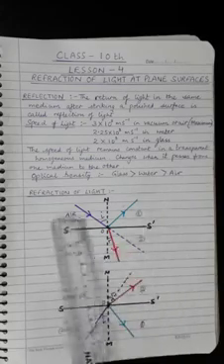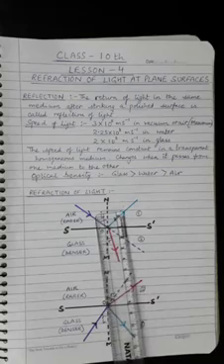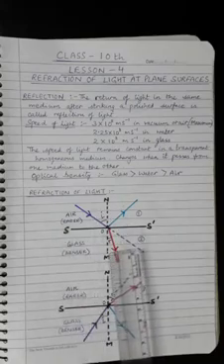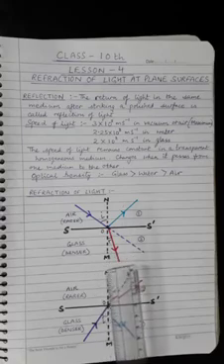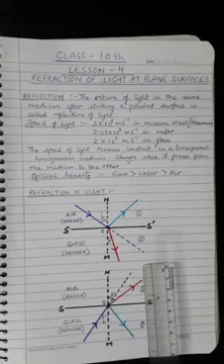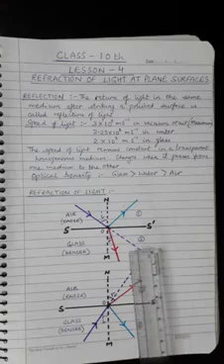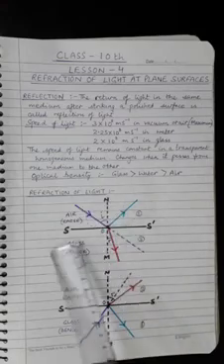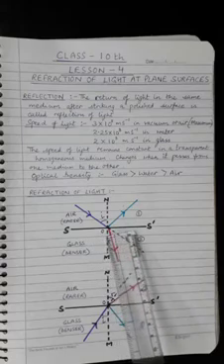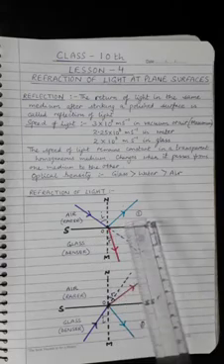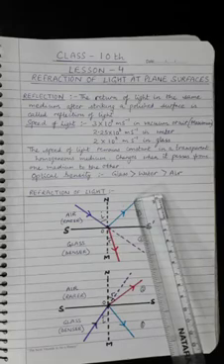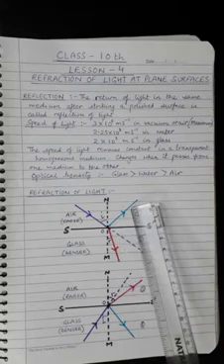Now, refraction of light. In a transparent homogeneous medium, light travels in a straight line path. But when a ray of light traveling in one transparent medium strikes obliquely at the surface of another transparent medium, a part of light goes back into the same medium, obeying the laws of reflection, and it is called the reflected ray.